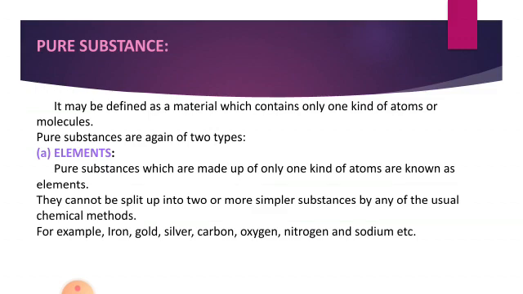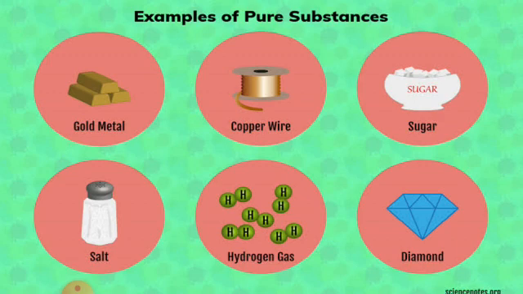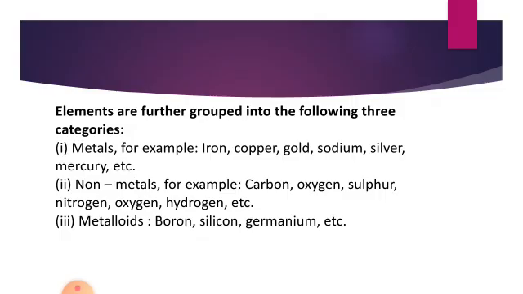Okay. These are examples of pure substances: gold metal, salt, copper wire, sugar, hydrogen gas, diamond. Clear?